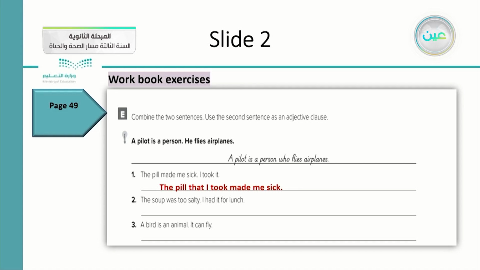I had it for lunch. So the soup that I had for lunch was too salty. Number 3, a bird is an animal. It can fly. So how do we apply for that one? A bird is an animal that can fly. So that refers to the main subject inside the sentence.